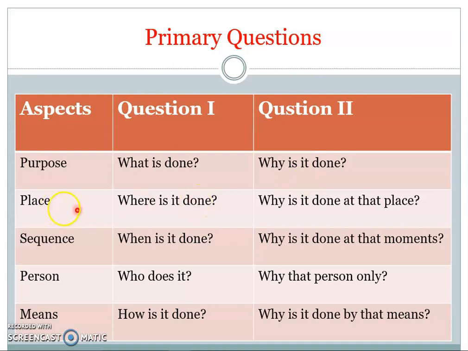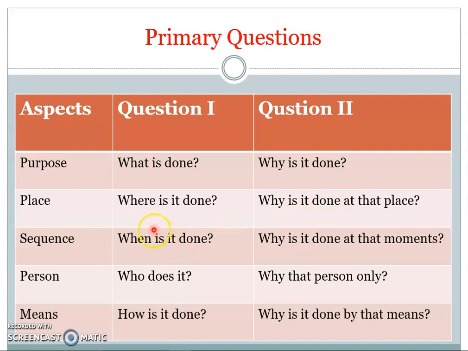Then the next aspect, where is it done. That means the activity which is being carried out, the place which is already present for the existing method, that place we should know. And then once we know the place, we have to ask the question, why is it done at that place, whether an alternative is possible.